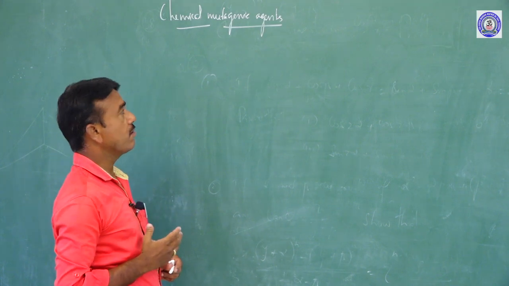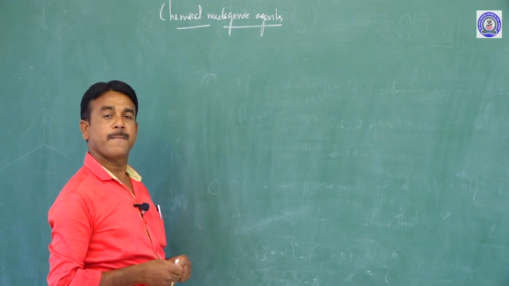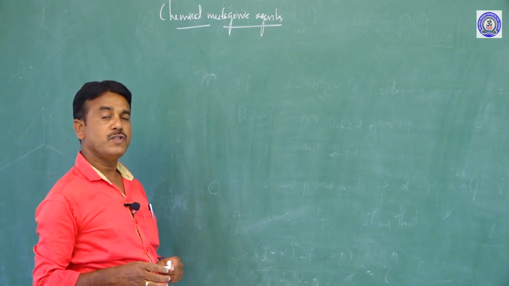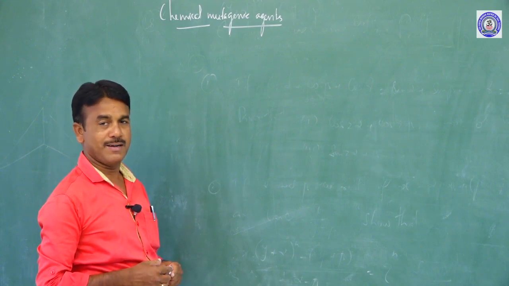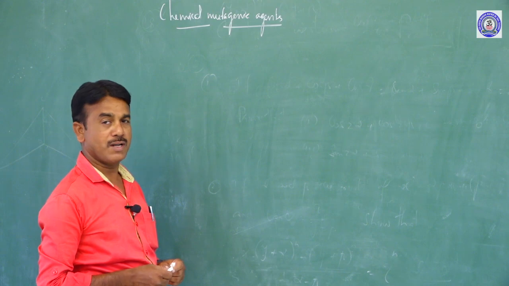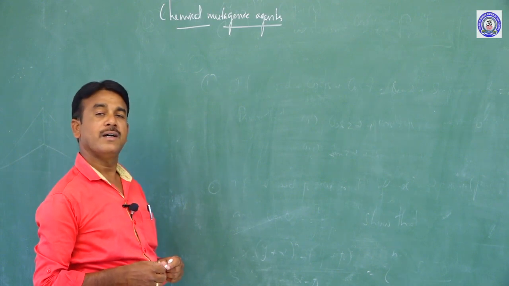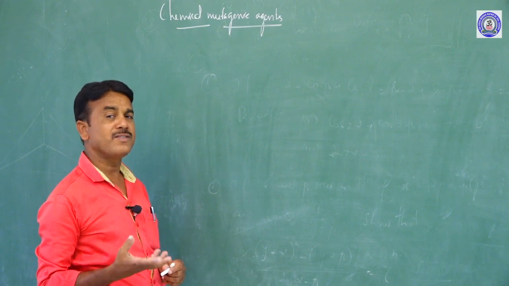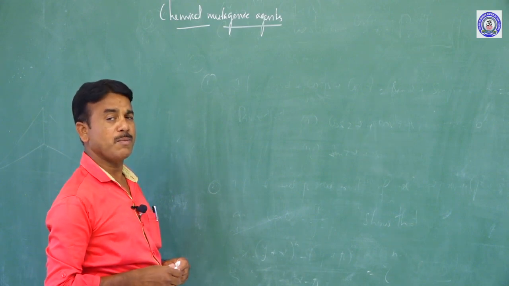What is the definition of chemical mutagenic agents? Chemical substances which induce mutation are called chemical mutagens, or chemical mutagenic agents. Which chemical substances induce mutation?